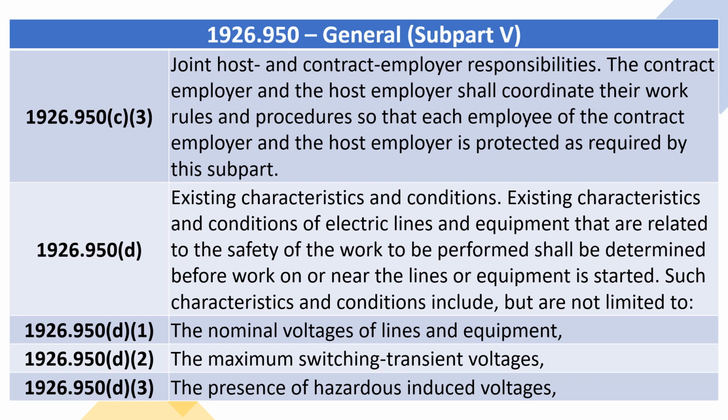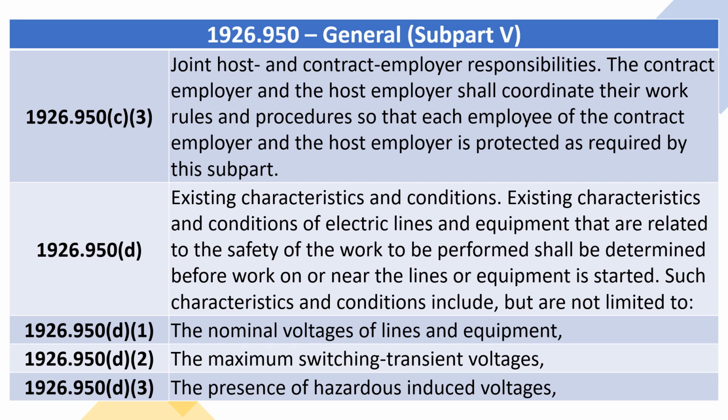1926.950(D) Existing characteristics and conditions. Existing characteristics and conditions of electric lines and equipment that are related to the safety of the work to be performed shall be determined before work on or near the lines or equipment is started.